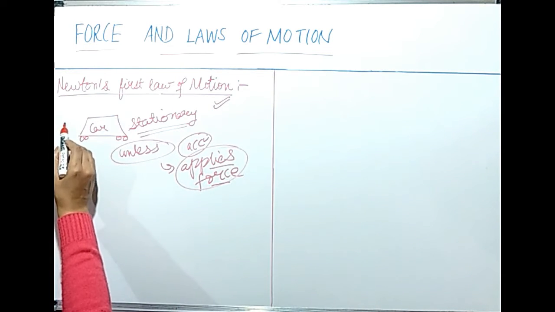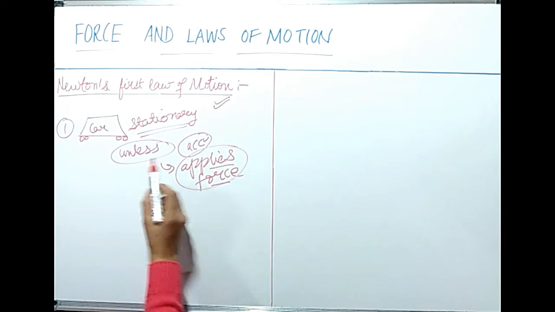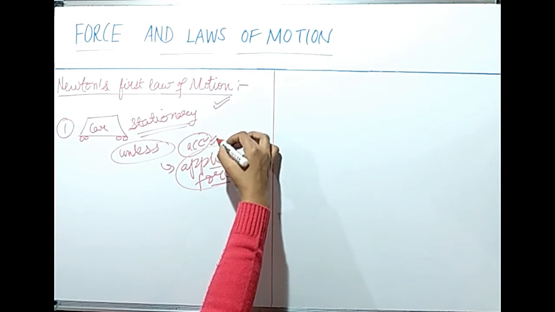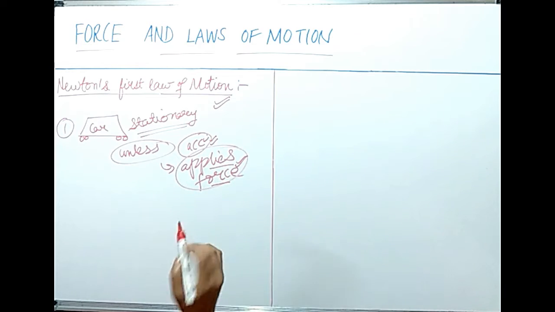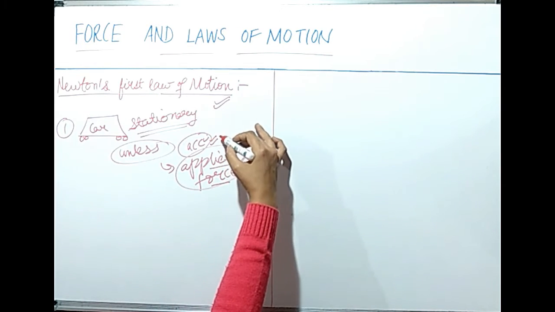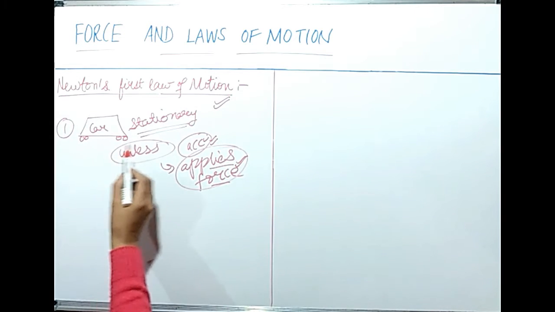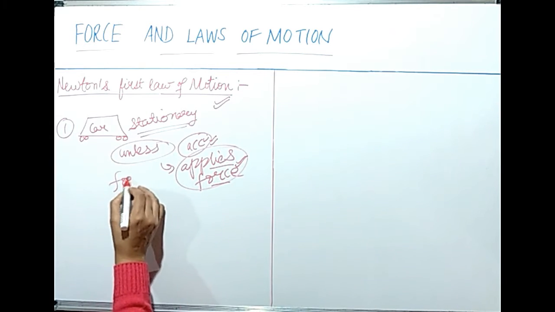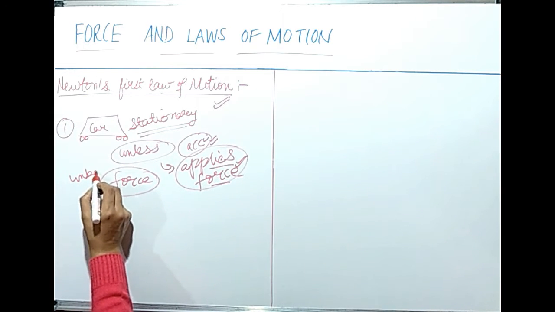What we have discussed in this example: the car is stationary and it will not move unless the driver presses the accelerator. That means he is pressing the accelerator and applying some force. So the car will not move until and unless the driver applies some force. So to move this car, an external force, an unbalanced force, is required.